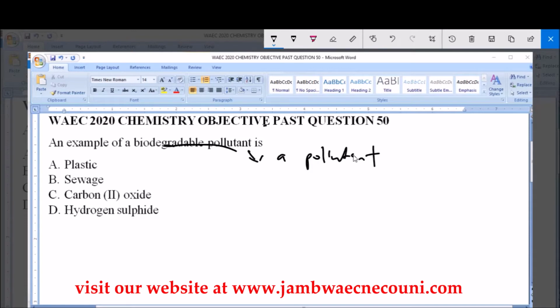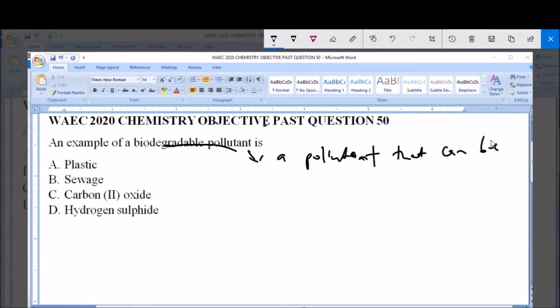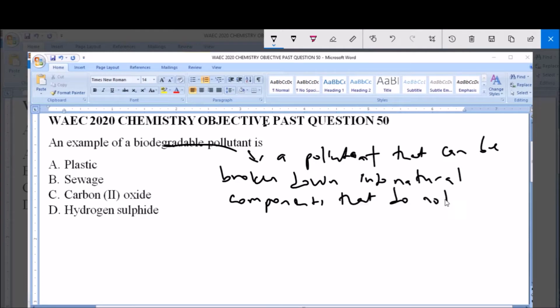causes pollution that can be broken down into natural components that do not harm the environment over time.